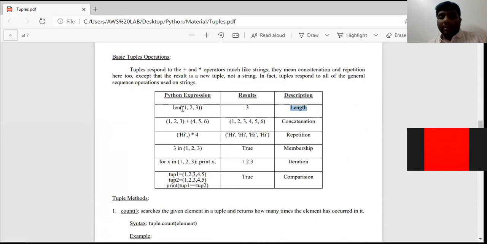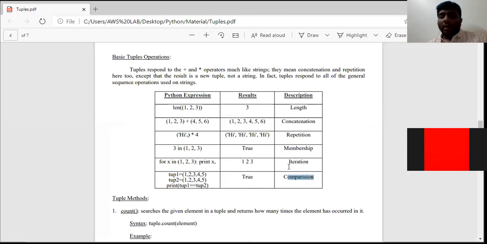See, length function means length always starts with 1. So 1, 2, 3. Length of this particular tuple will be 3. Concatenation means plus operator. Repetition is represented by using asterisk. Here 4 is nothing but the number of occurrences. See, membership operator, iteration operator, and comparison operator. These are the 6 basic tuple operations which are going to be performed in the concept of tuple.